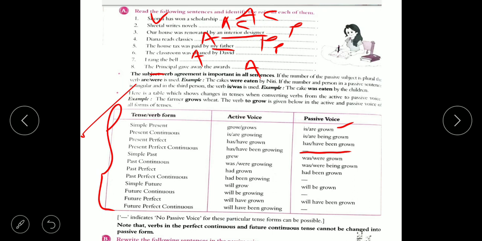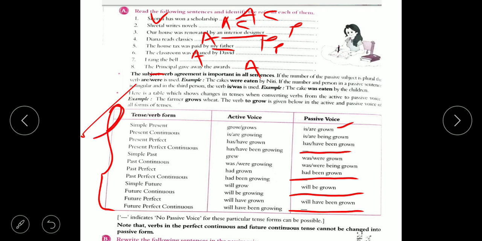If had been growing is already given, perfect continuous tense, then no change. Will grow, simple future tense, then will be grown. Future continuous, no change. Will have grown, then will have been grown. And future perfect continuous tense, no change.